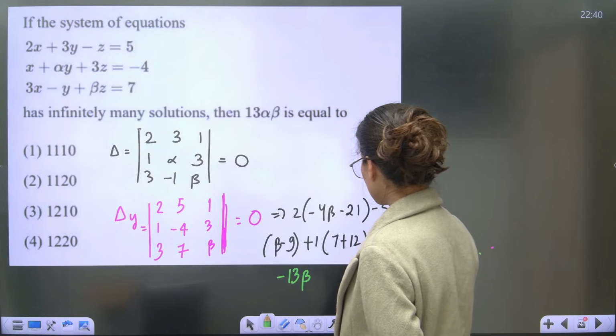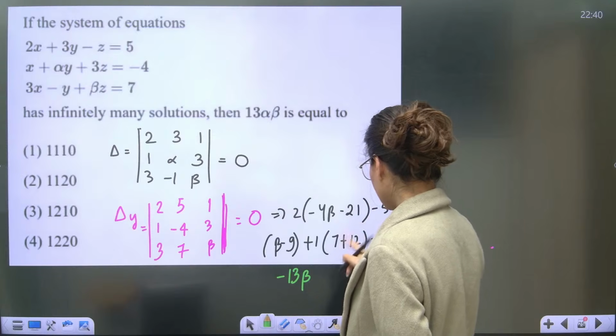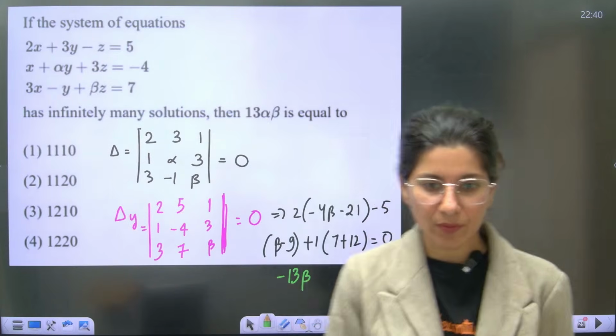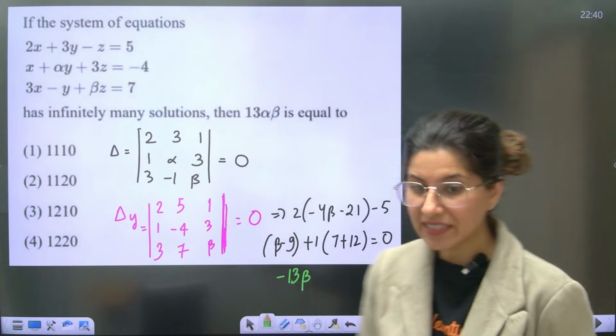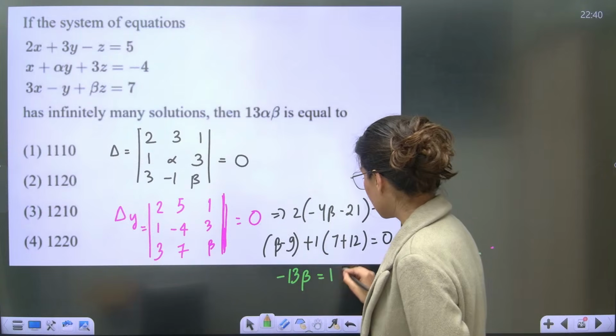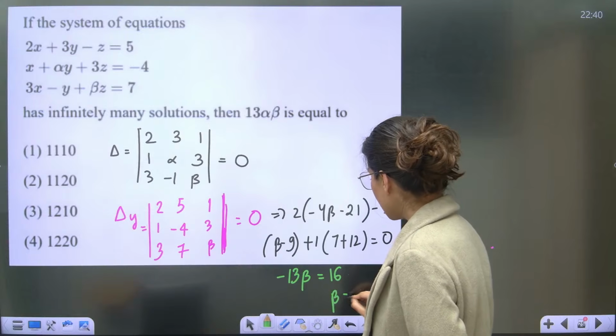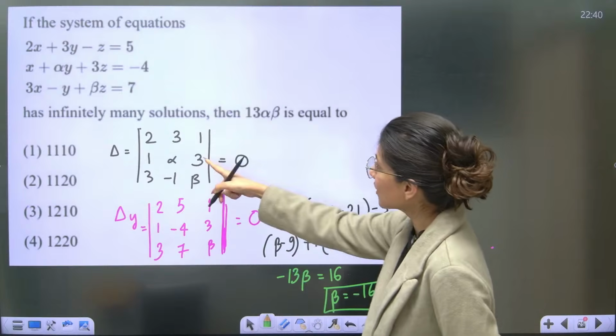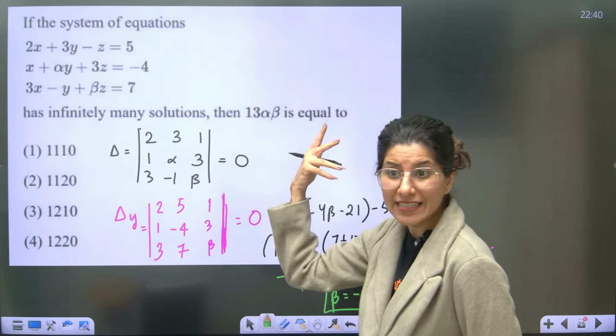So 3 and 19. Okay, so beta will be what? Minus 16 by 13. So beta is minus 16 by 13. Similarly, if you just expand this, or you can go for del z also.